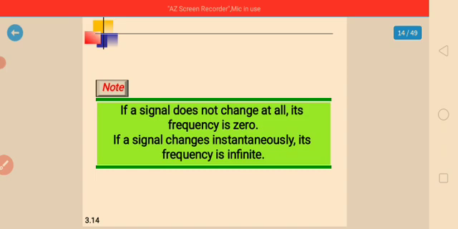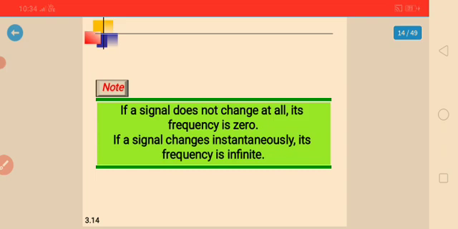We can note that if a signal does not change at all, its frequency is zero. If a signal changes instantaneously, its frequency is infinite.